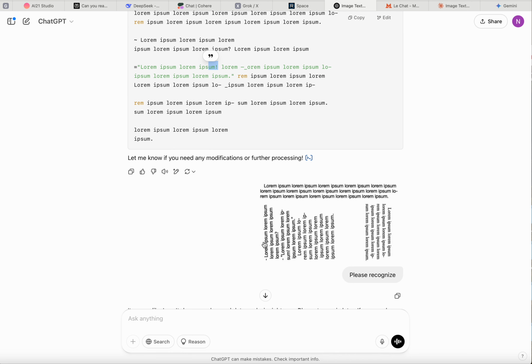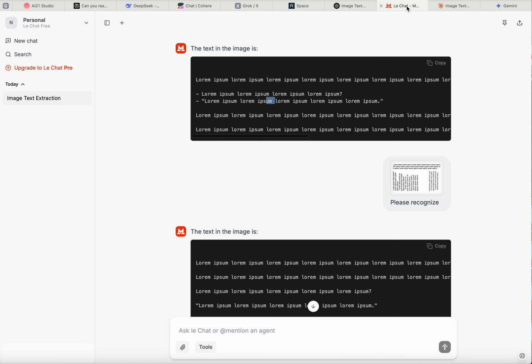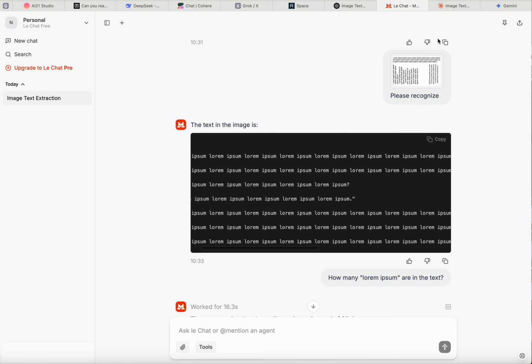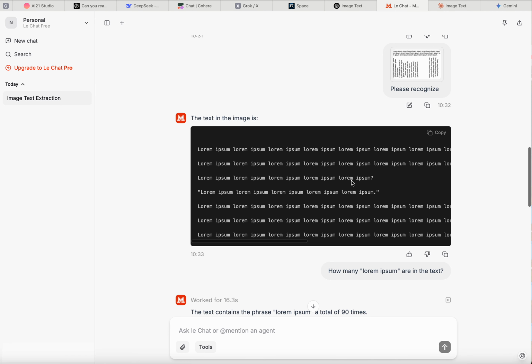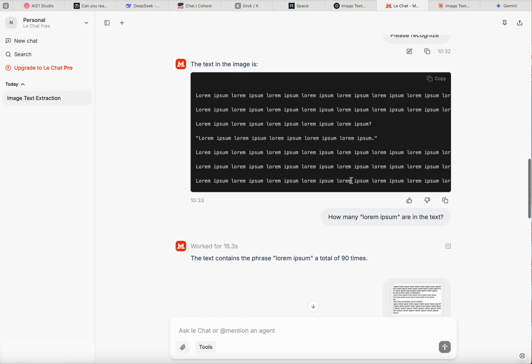Third test, where the text is rotated 90 degrees, and ChatGPT remembers that it's greedy. It requires either going to the paid version or waiting, so it's out of further testing. LeChat recognized the text in general. It lost some punctuation marks, probably due to rotation of the text, and traditionally no recognition of the wording transition between lines.